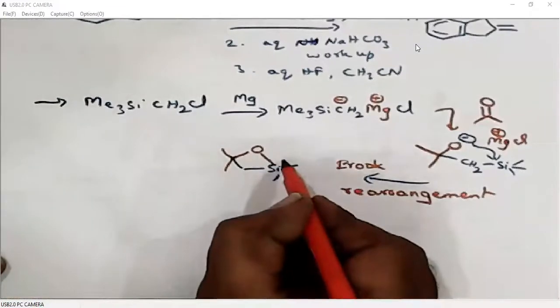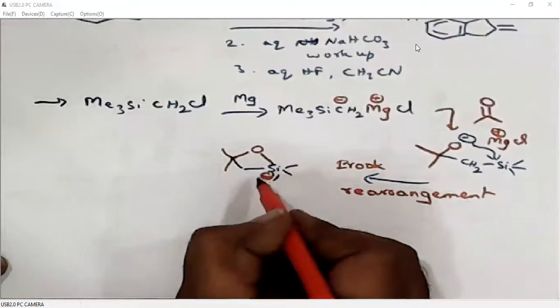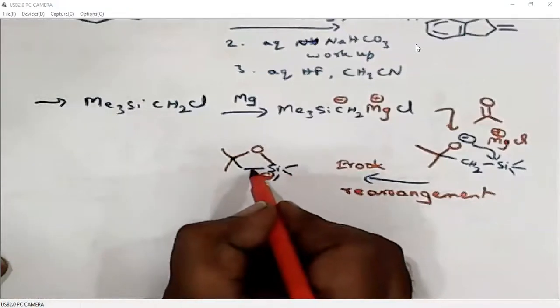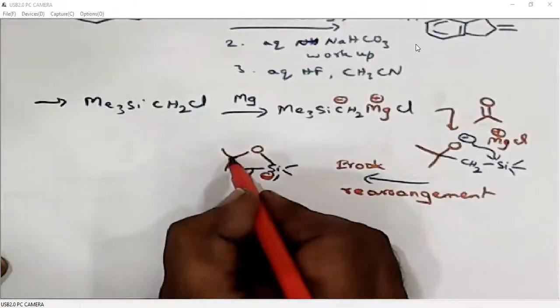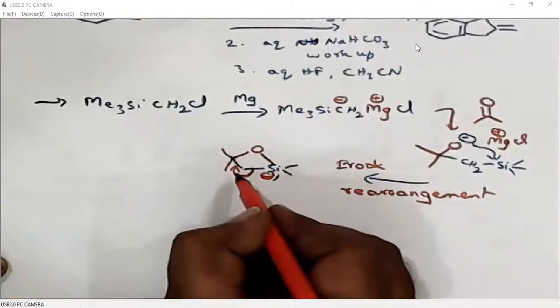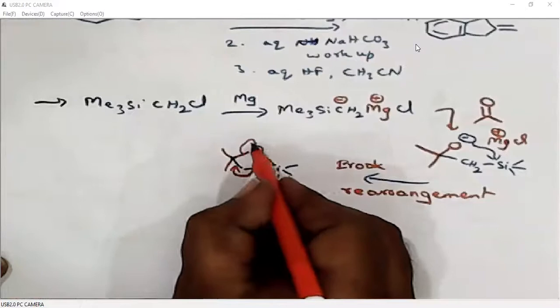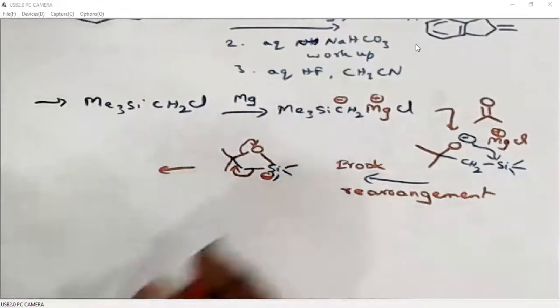It generates this four-membered ring system, then this negative charge is on silicon. Now this carbon silicon bond will be polarized towards this carbon, so it generates a carbon carbon double bond. Then the oxygen carbon bond will break down to give O minus.